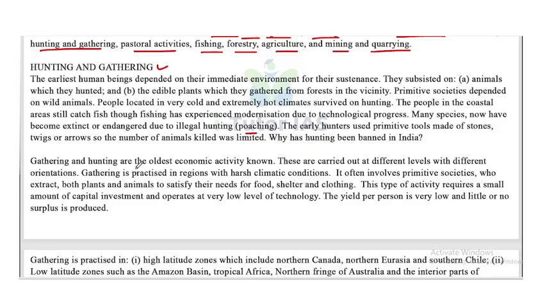Gathering and hunting are the oldest economic activities known. These are carried out at different levels with different orientations. Gathering is practiced in regions with harsh climate conditions. It often involves primitive societies who extract both plants and animals to satisfy their needs for food, shelter and clothing. This type of activity requires a small amount of capital investment and operates at a very low level of technology. The yield per person is very low and little or no surplus is produced.